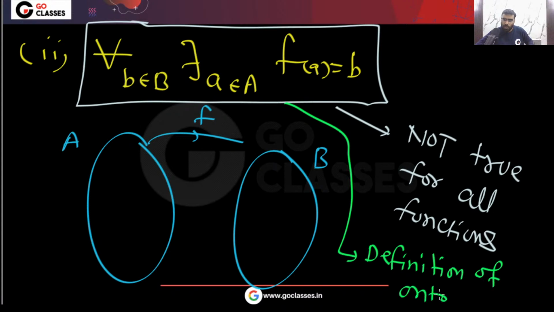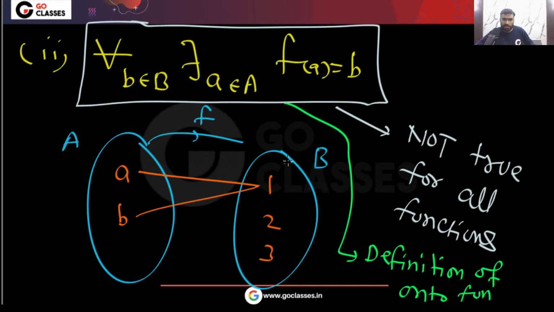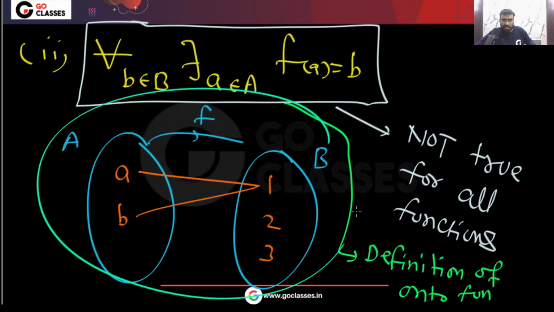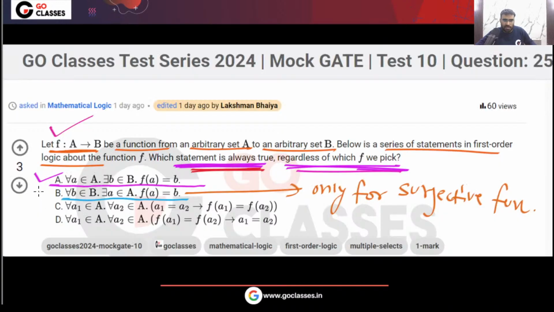This is the definition of an onto function. Okay, so you can easily see, for example, if you have A, B, and you have 1, 2, 3. Now, you can just consider this example. In this example, you can notice this statement is actually false. This option 2, option B, is false for this function, because look at this, there is no pre-image. For all elements in this codomain, you can see this element is in B, but there is no pre-image. So you can see this is not correct.